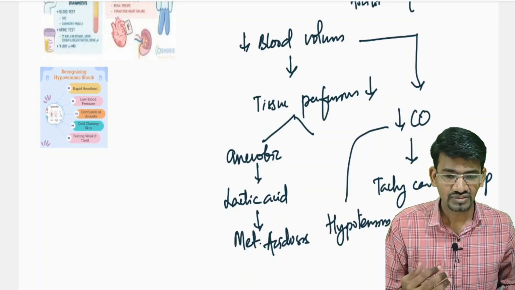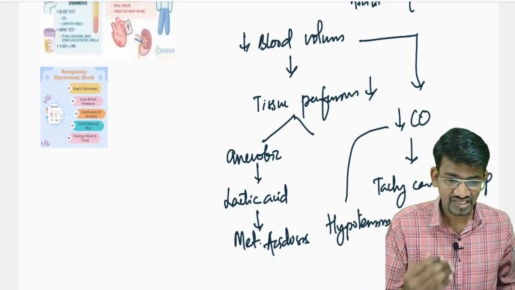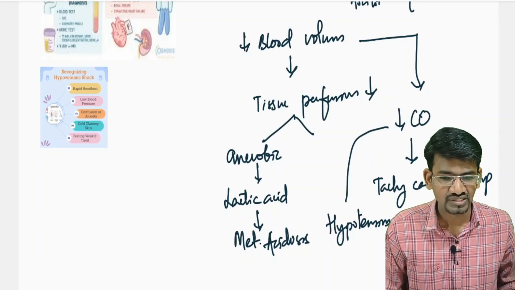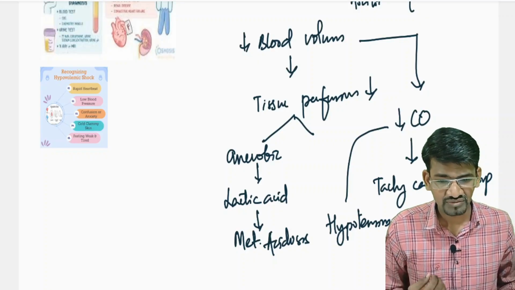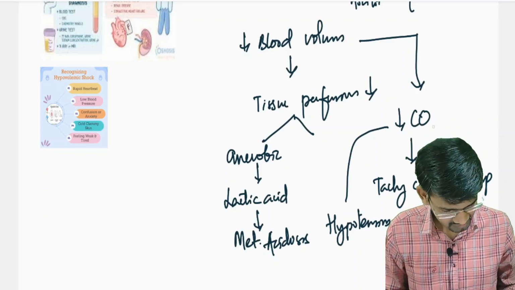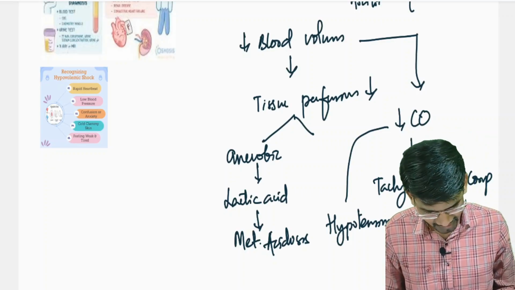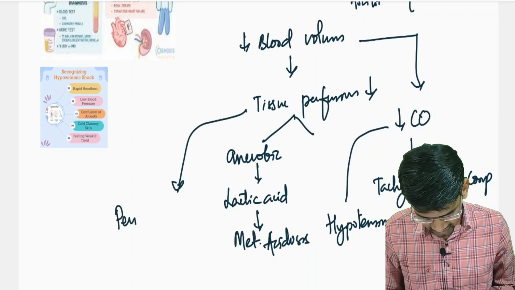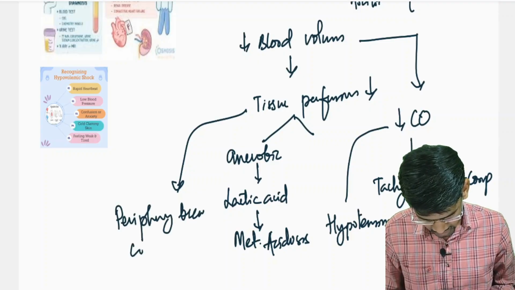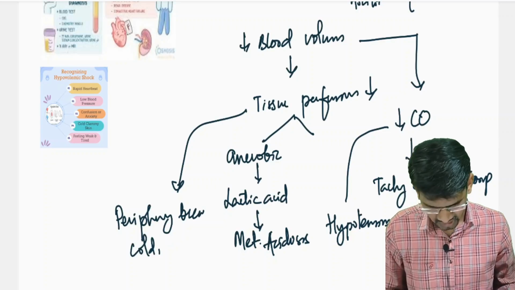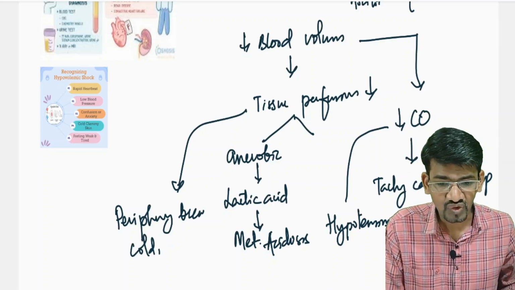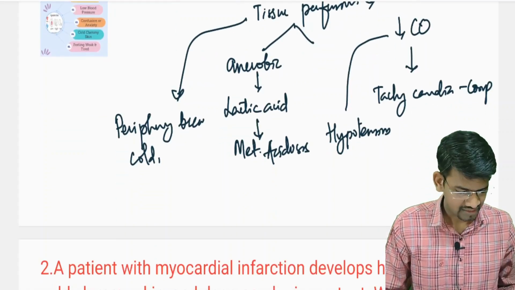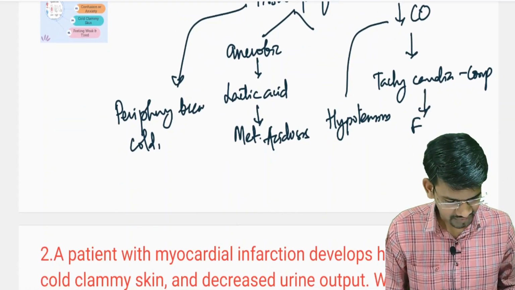The blood is getting less to the tissue level, the metabolism turns anaerobic, and as there is decreased blood supply, the periphery becomes cold. The skin becomes very cold, tachycardia will be there, and later the pulse will become feeble.